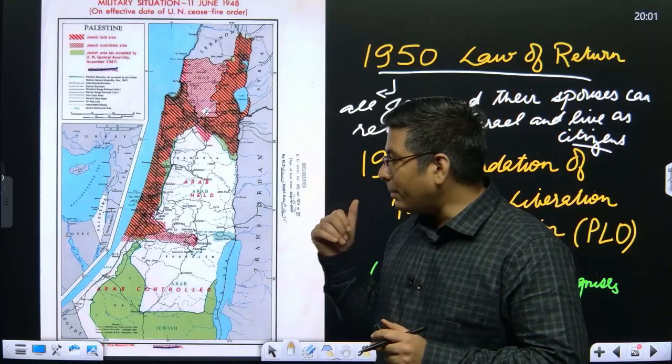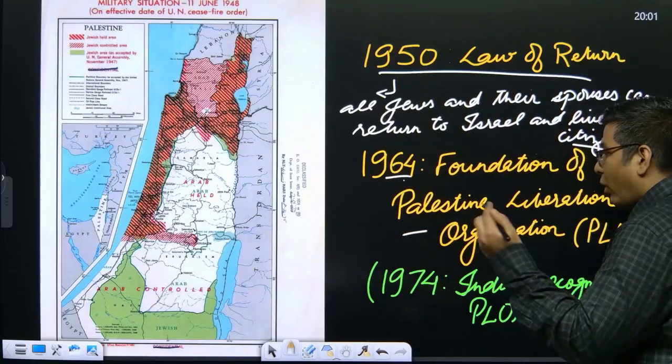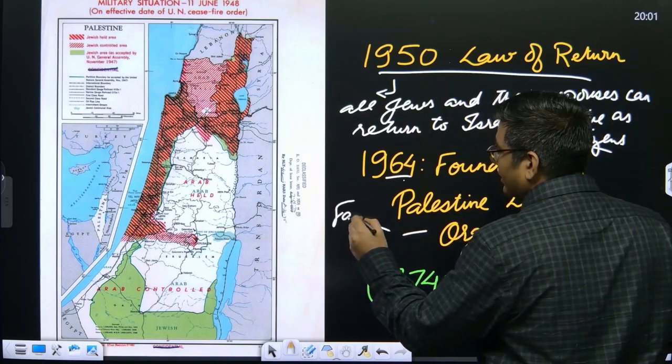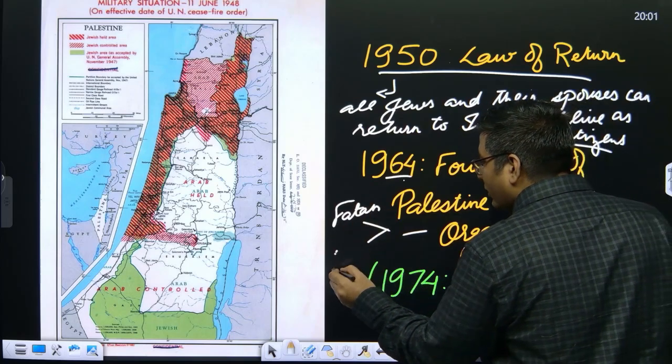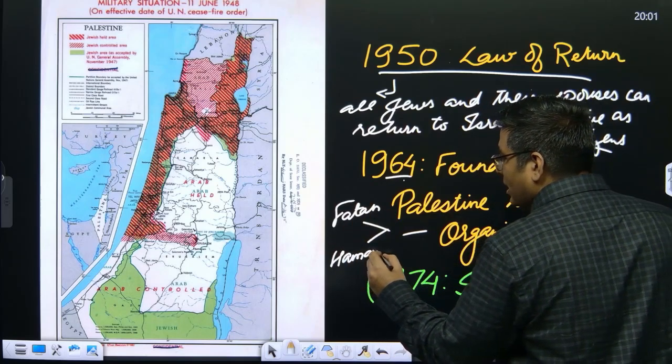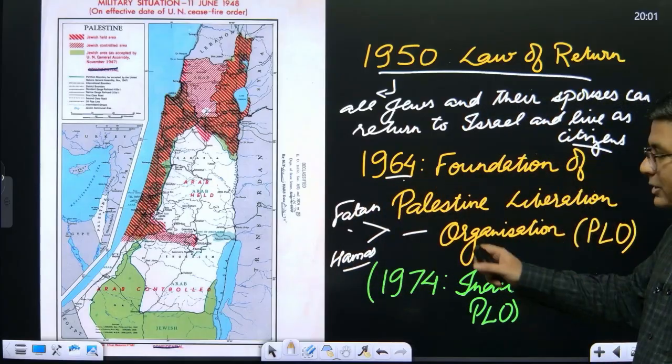The Palestine Liberation Organization also contains Fatah. It also has, as of now, Hamas. Both of them are parties of this organization.